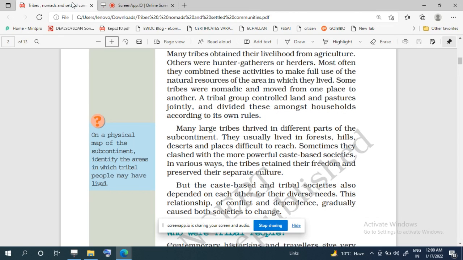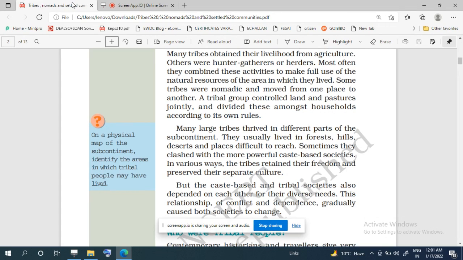And there were also some tribes who were nomadic. Nomadic means they did not live at one place, they moved from one place to another. And we find that in different parts of the subcontinent, these tribes were living. They lived in forests, hills, deserts, and such places where it was really difficult to reach.